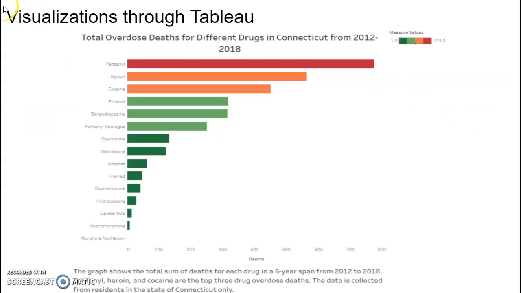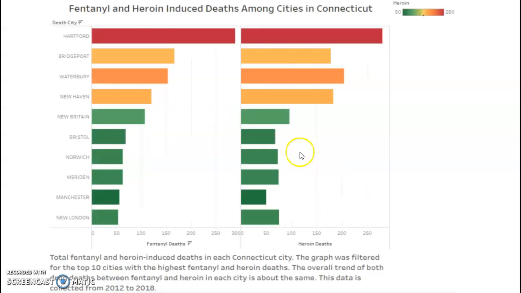So the first graph, all of these graphs were made through Tableau. The first graph shows the total overdose deaths for different drugs in Connecticut, and as you can see, fentanyl, heroin, and cocaine are the top 3 drugs. All of these graphs I'm going to show are going to be comparing fentanyl, heroin, and cocaine to one another. The next graph shows the fentanyl and heroin-induced deaths among cities in Connecticut. As you can see, Hartford is one of the biggest cities in Connecticut, and it has the highest amount of fentanyl and heroin deaths.